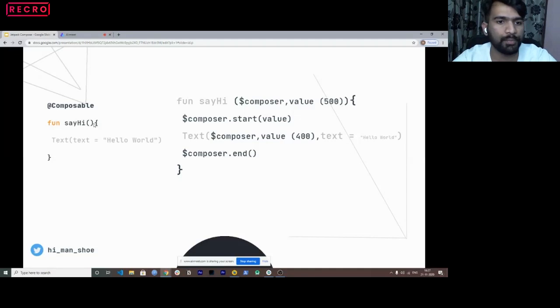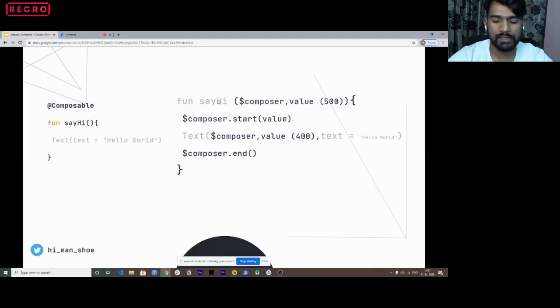Here as well, it has to break down into something else. So the breakdown of that function, say hi, is here on the right hand side of yours. So inside this, at compile time, you would not see the composable annotation here. Rather, you would see two different values being added here. So this is not a parameter though, but it's a compile-time break down of this function.